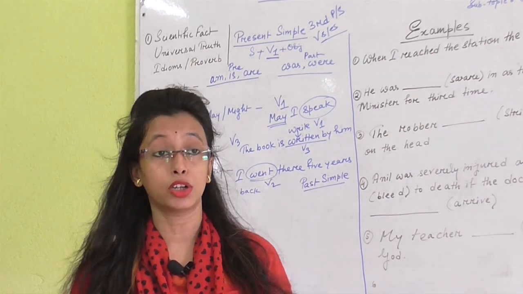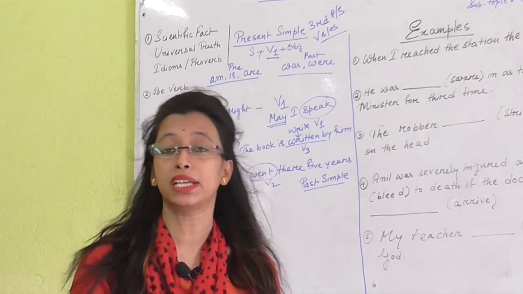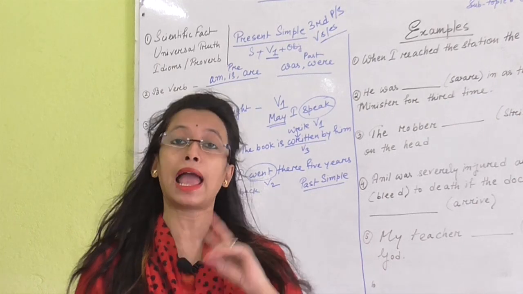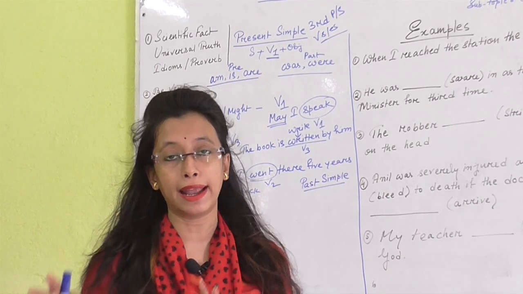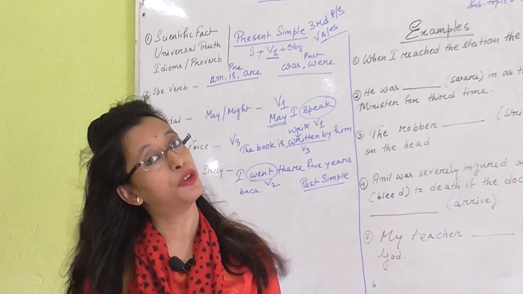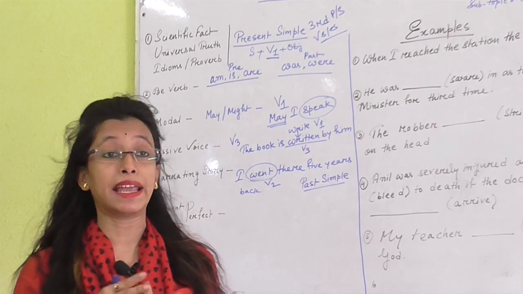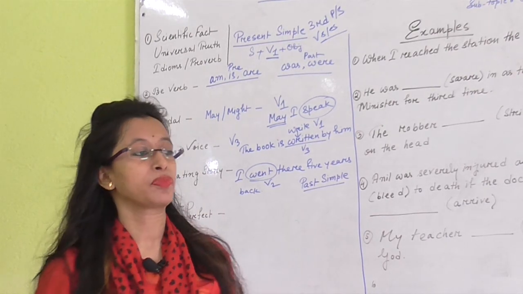There will be two things: one, you need to identify if it is present perfect or past perfect, and the second is there will be has, have or had, and you just need to put the verb form. So if there is nothing and you have to identify, how can we identify?